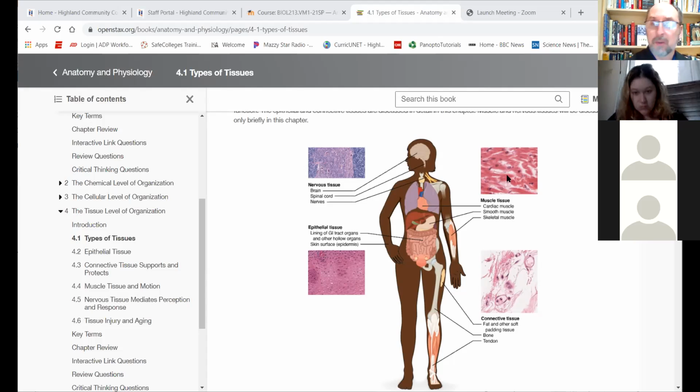Then we have muscle tissues, and there are only 3 types. The feature that muscle tissues have is they're made of cells, and the cells can shorten, and they shorten forcibly to produce movement. Skeletal muscles attach primarily to the skeleton, and the cells are big and they're voluntary. We can activate them with our brain so that we can move an arm or a leg, or we can speak. Mostly they're moving parts of the skeleton, very big tubular cells, very distinct.